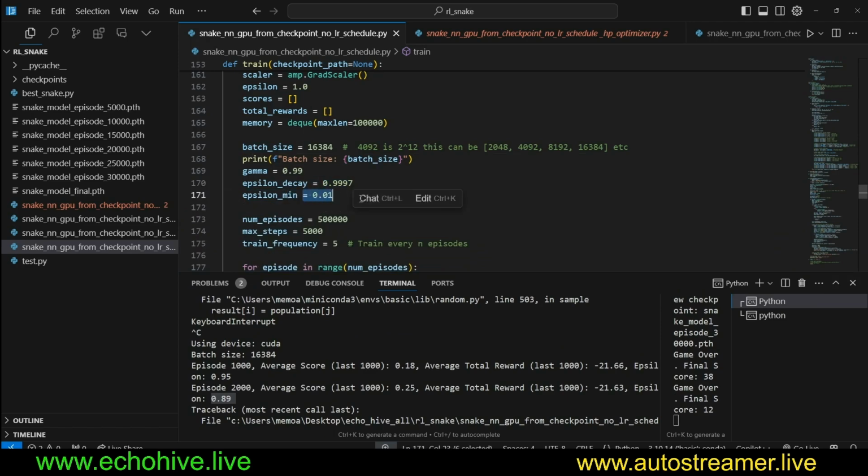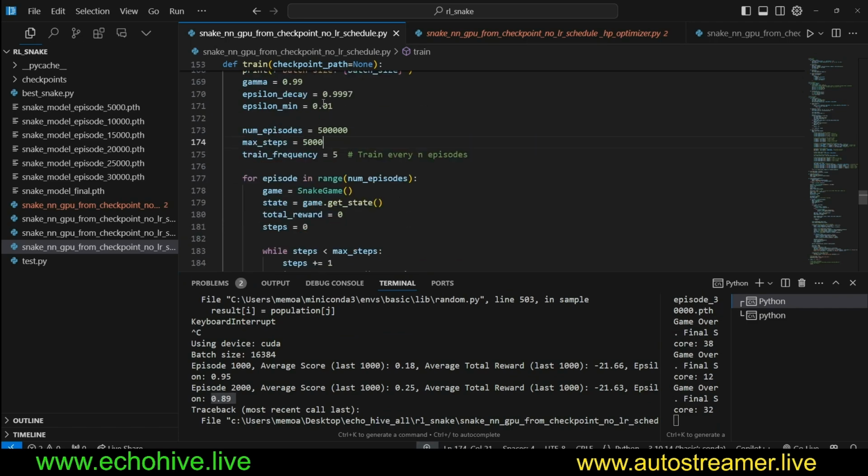This is again to encourage, even at later stages of the training, that the agent is still taking some random actions and engaging in exploratory behavior. Number of episodes is 500,000. This is how long our full agent training process is going to run. And next steps is 5,000. This is when we will be saving the checkpoints, every 5,000 steps.